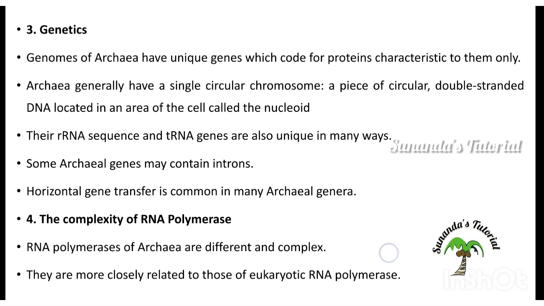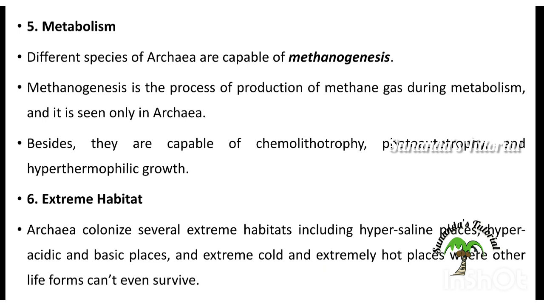Okay. Next, metabolism. Different species of archaea are capable of methanogenesis. What is methanogenesis? It is the process of production of methane gas during metabolism, and it is seen only in archaea. It is a specific characteristic feature of archaea. Besides, these are capable of chemolithotrophy, photolithotrophy, and hyperthermophilic growth.